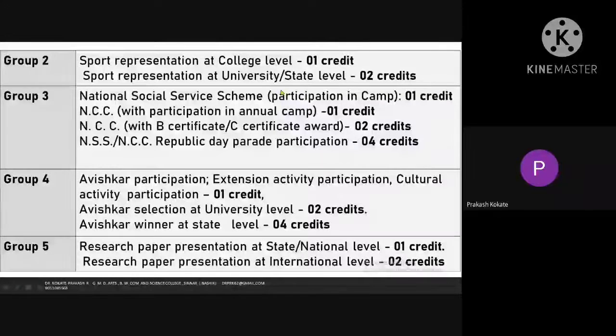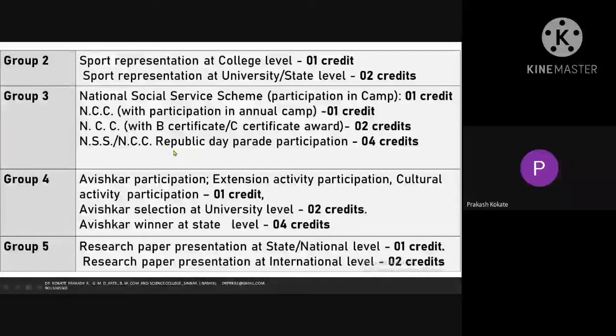You have to earn this credit by taking part in a sport activity, a gymkhana activity, or national social service, that is NCC, for 1 credit. Suppose you have an NCC B certificate or C certificate, that is 2 credits. NSS, NCC, Republic Day participation, 4 credits. Remember it very well, 4 credits.